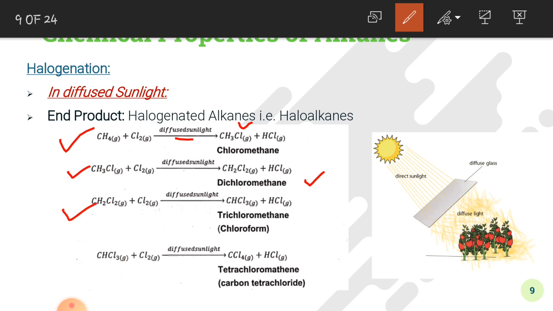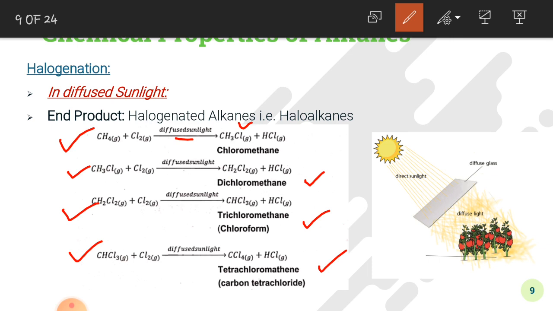So it will again react with chlorine to form trichloromethane, which is also called chloroform. Since chloroform still contains 1 hydrogen atom, it can further react with chlorine to form tetrachloromethane, also called carbon tetrachloride. After the formation of carbon tetrachloride, the reaction will stop because it does not contain any more replaceable hydrogen atoms.